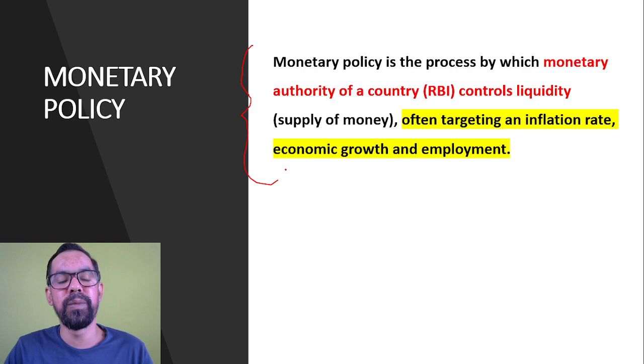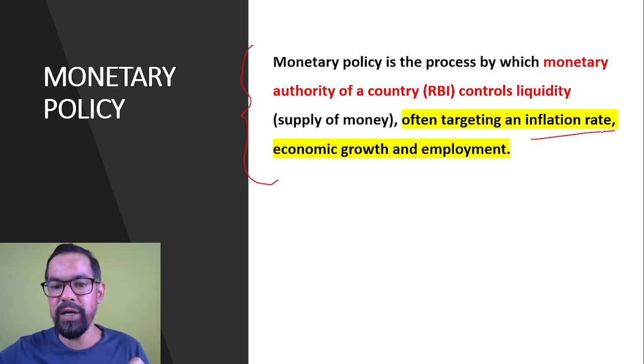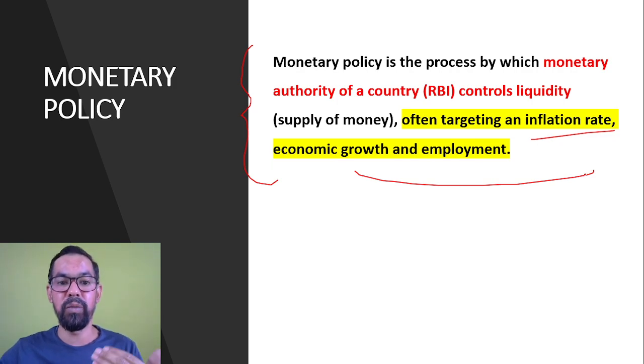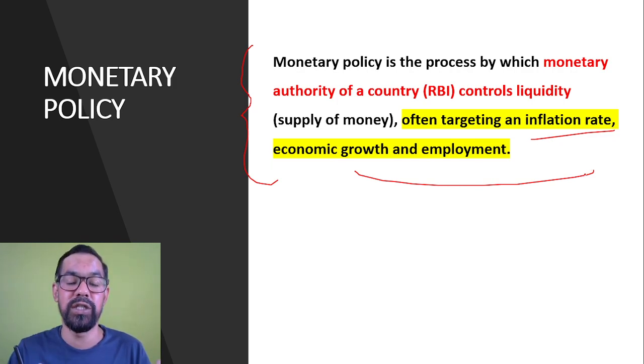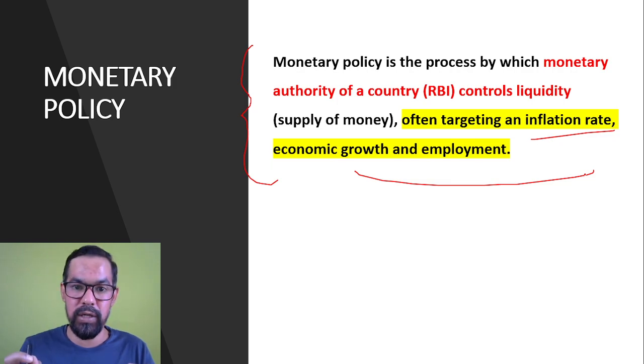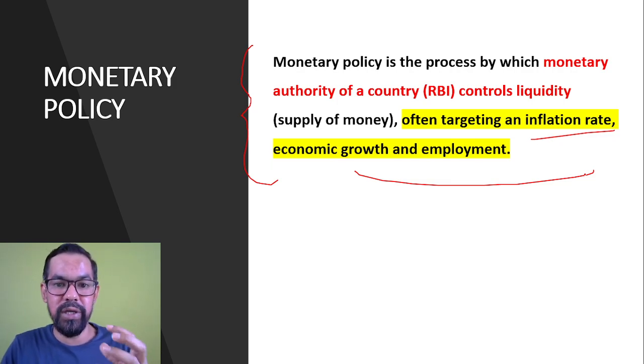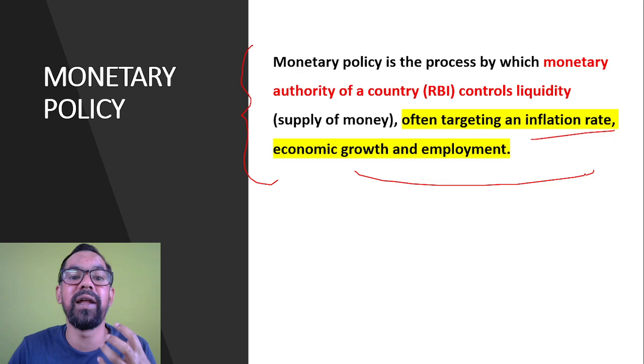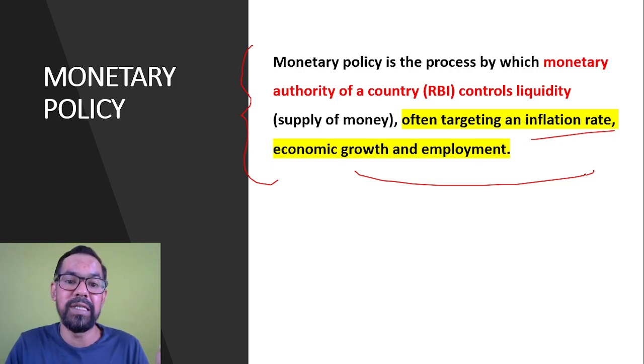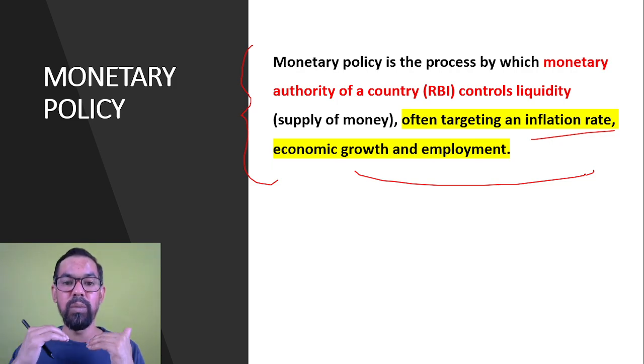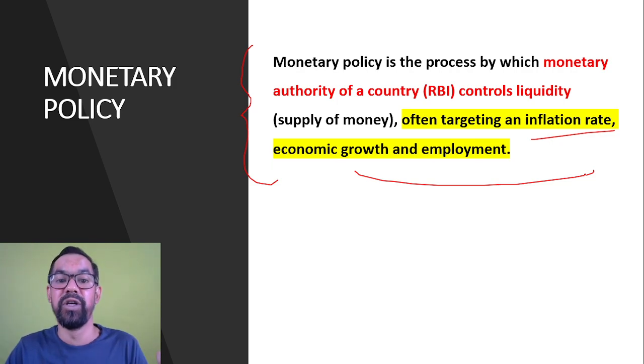Monetary policy is the process by which the monetary authority, which is RBI in India, controls liquidity, often targeting the inflation rate. The primary target is inflation, then growth, then employment. Why am I saying the primary target is inflation? Because if you study fiscal policy, the major target of fiscal policy is growth, because fiscal policy is run by the Government of India, and we have an election system. So politicians have to show some growth in 5 years, right? So they are always growth oriented.